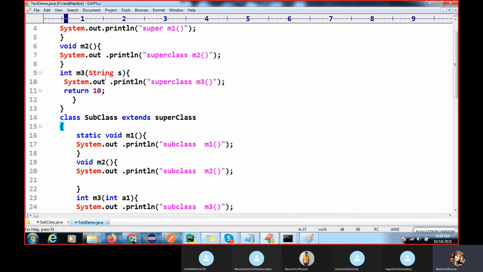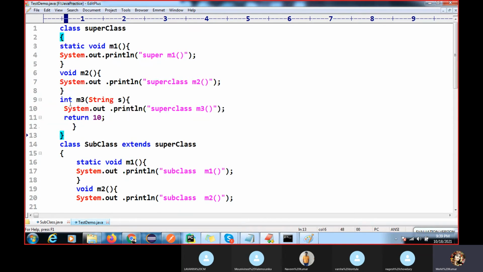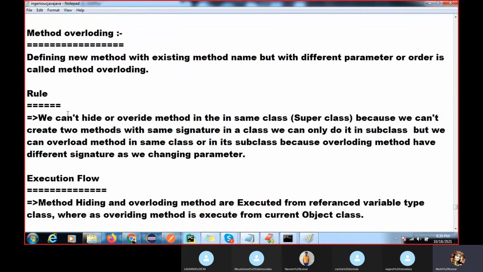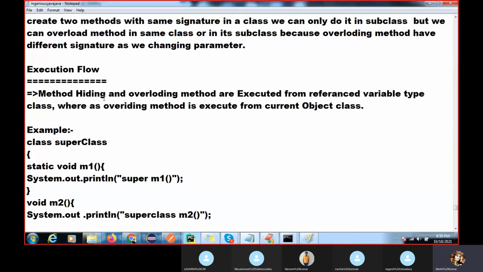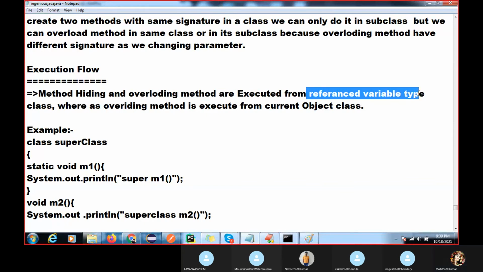And one more thing, this is method overloading. You can see I have written method overloading here. Hiding and overloading are executed from the reference type class.